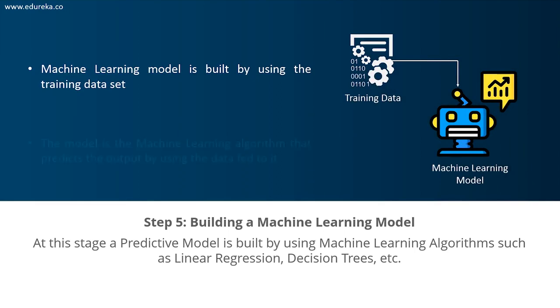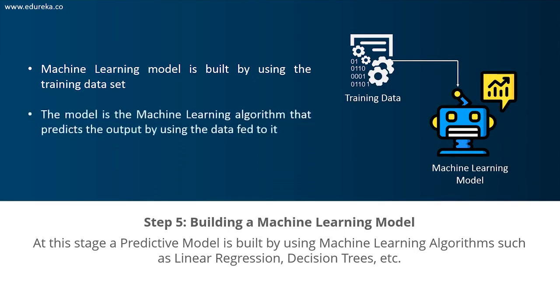The model is basically the machine learning algorithm that predicts the output by using the data that you feed to it. An example of a machine learning algorithm is logistic regression and linear regression. All of these are machine learning algorithms. Now, don't worry about choosing the right algorithm, right? First, we'll focus on what the machine learning process is.